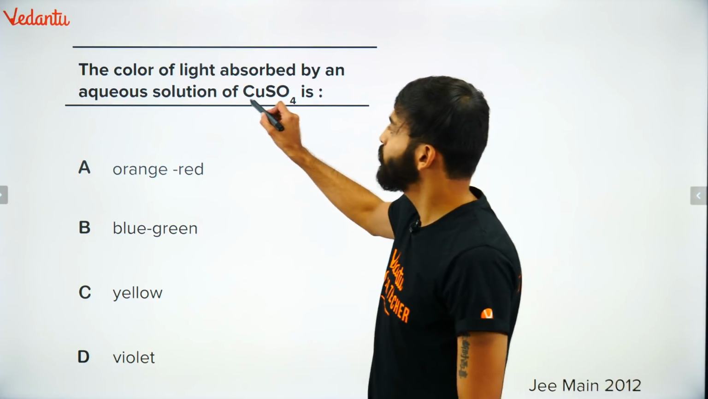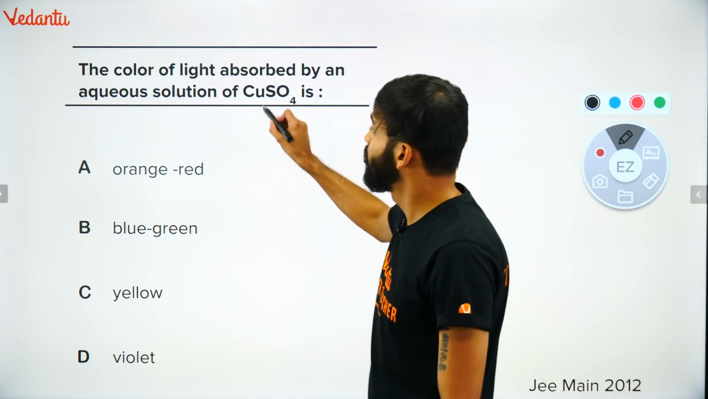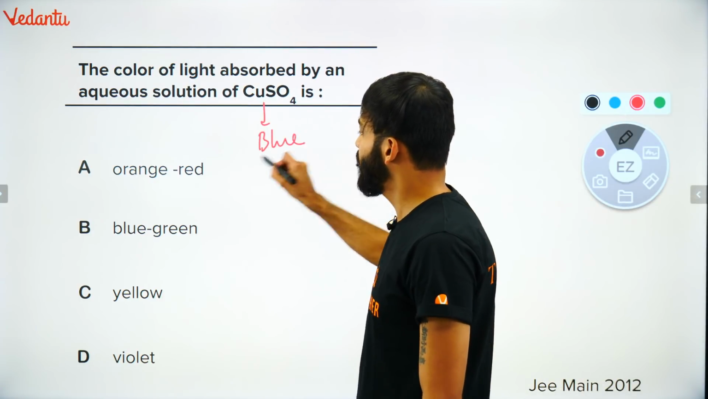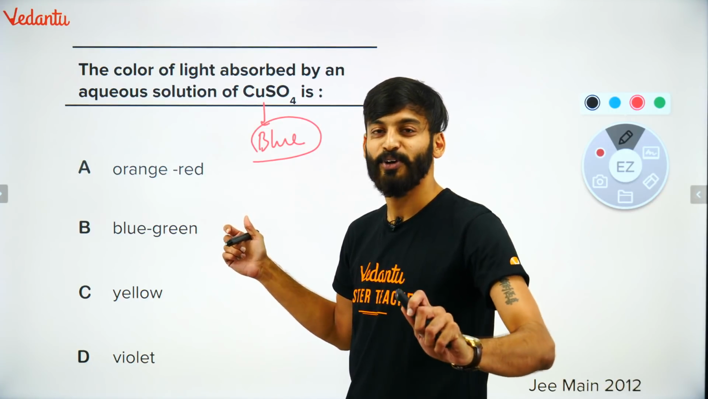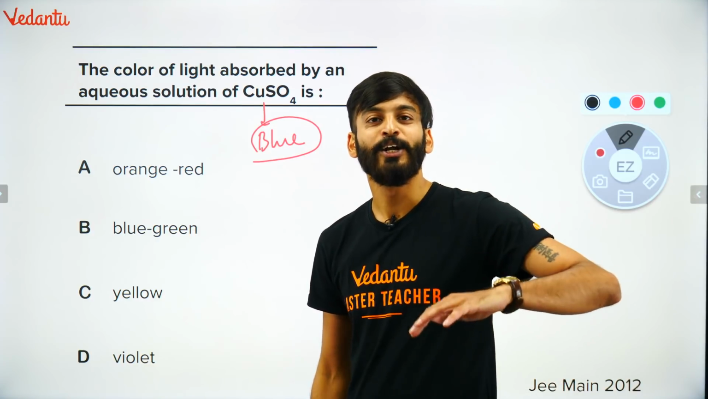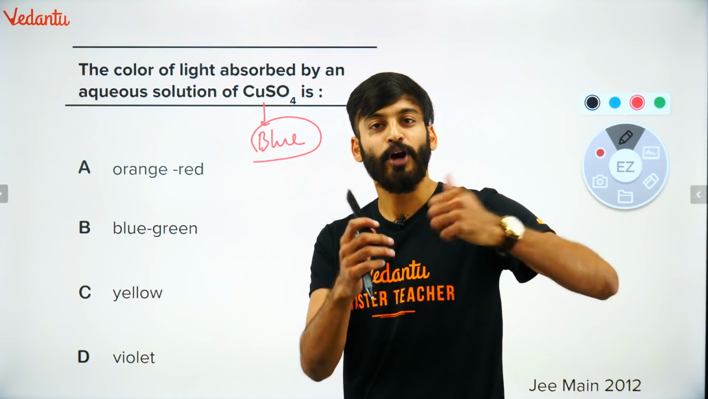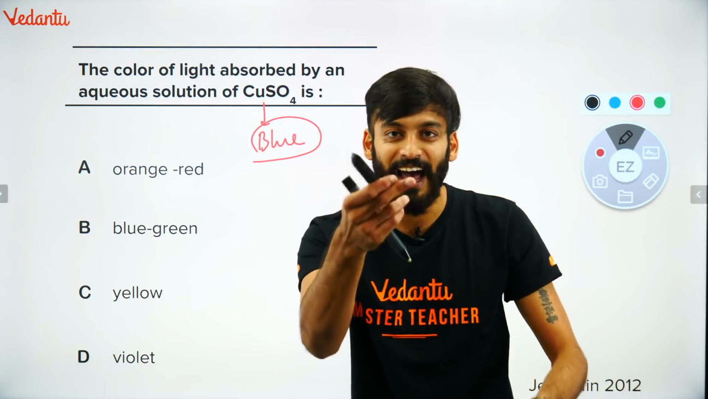You guys already know that aqueous copper sulfate is blue in color, right? So some of you might have given answer B and got it wrong. That is not the answer, because the color of the complex, or color of anything you see, is always complementary to the radiation it has absorbed. It will absorb some radiation, and some of the radiation it will give back. Those radiations you see as color.